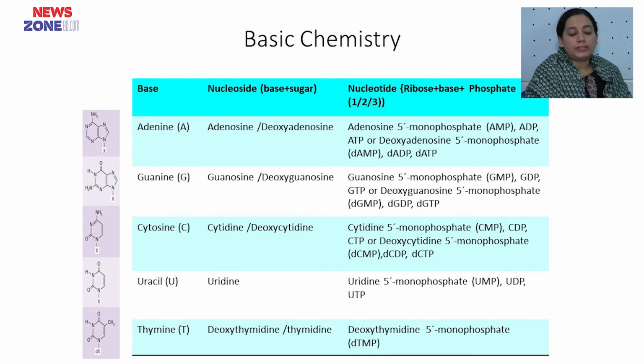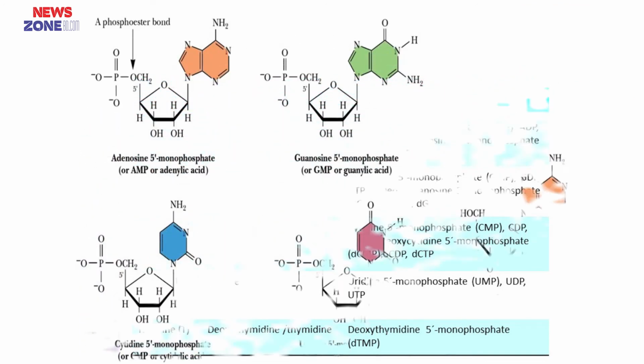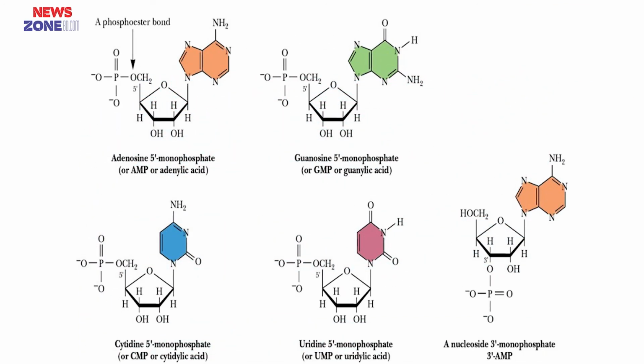And in case of cytosine, it is known as cytidine 5 prime monophosphate, diphosphate or triphosphate. In DNA, it is known as CTP, CDP or CMP. As usual, in case of uracil, it will occur the same, and in case of thymine, it will also occur the same. Here I am showing you the bond formed between nucleotides.